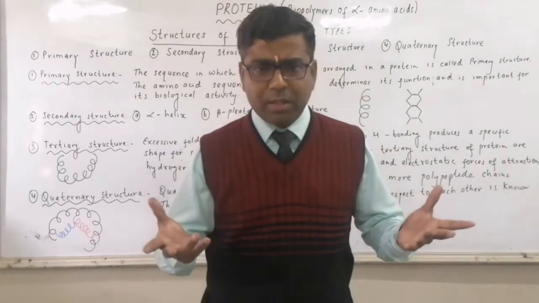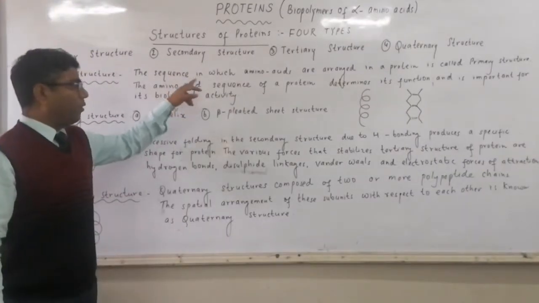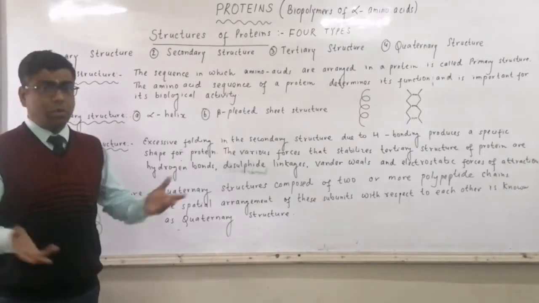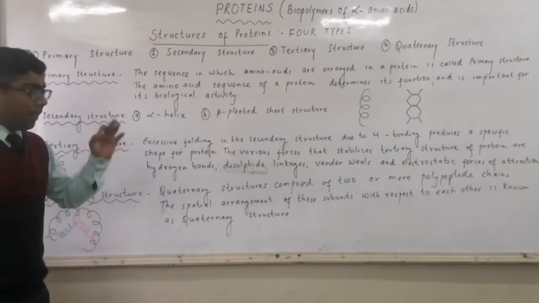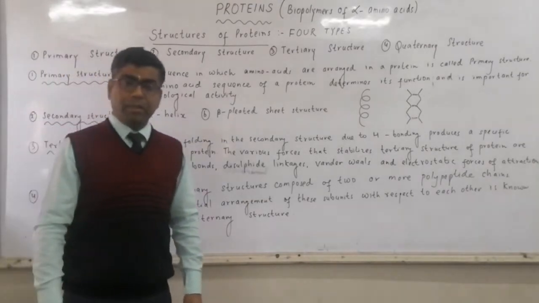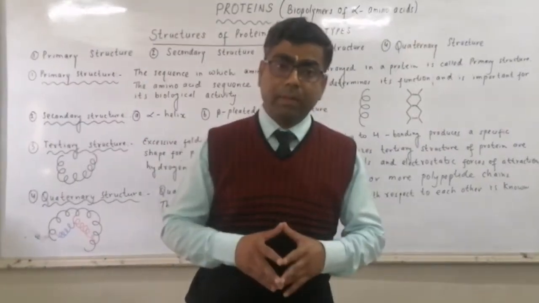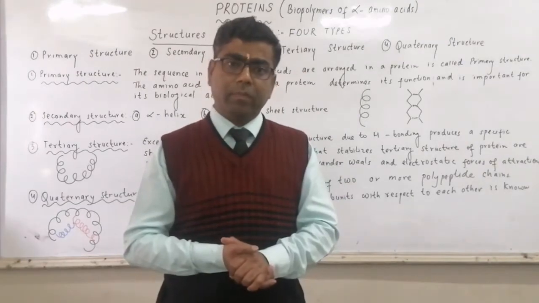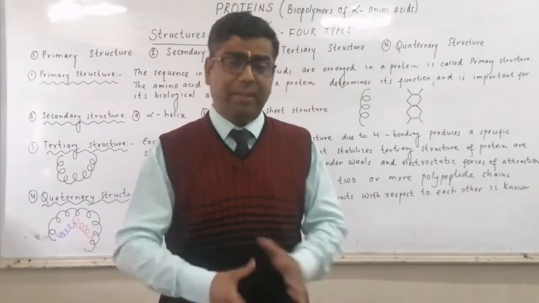So what is primary structure? Primary structure is the sequence in which alpha amino acids are arranged in a protein. This is called the primary structure, and the amino acid sequence of a protein determines its function and is important for its biological activity. So sequence is absolutely important. Everything is decided by the sequence of alpha amino acids.